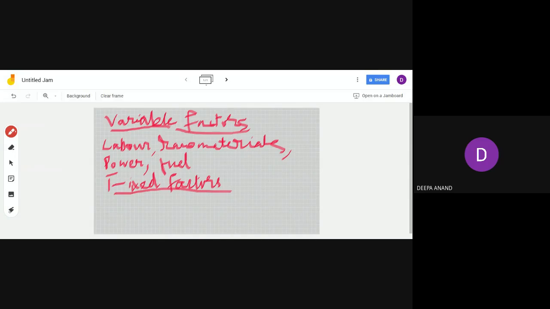Fixed factors are those factors which cannot be changed in the short run. Examples? Land, building, plant, machinery, land, etc.